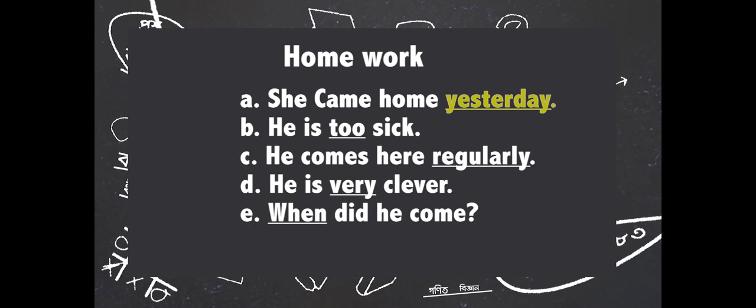She came home yesterday. You have to say what kind of adverb this yesterday is. He is too sick. What kind of adverb is too? He comes here regularly. What kind of adverb is regularly? He is very sick. What kind of adverb is very? And what kind of adverb is when here?